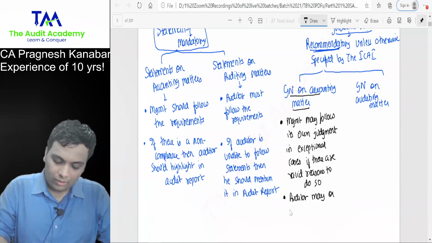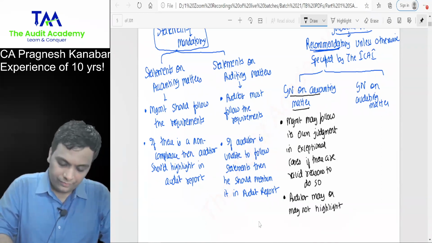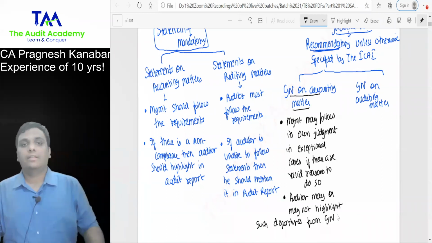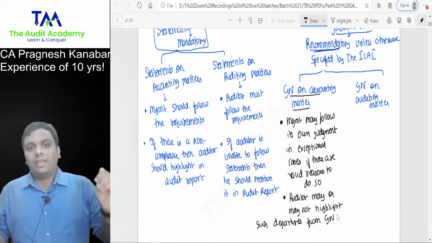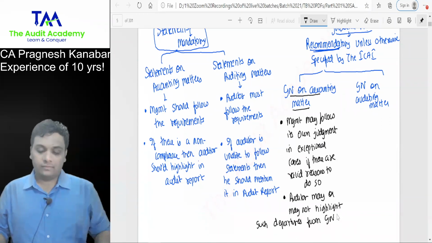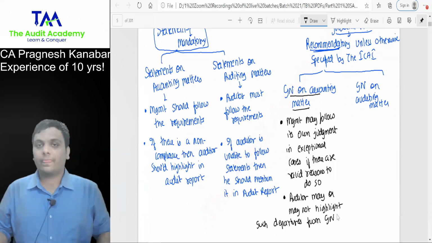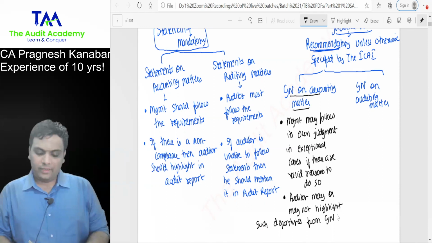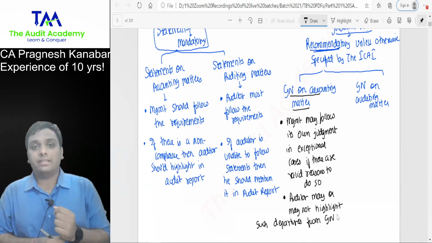Auditor may or may not highlight such departures from the guidance note. I'm going slow over here because I know how important it is for exams. Auditor may or may not highlight such departures from the guidance note.